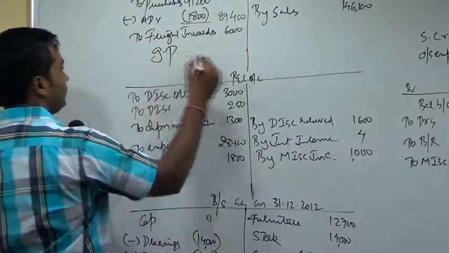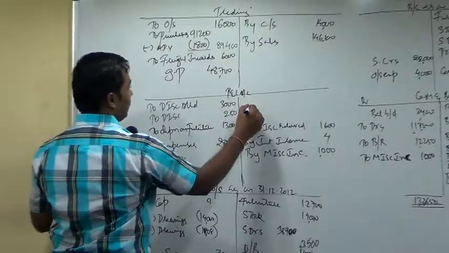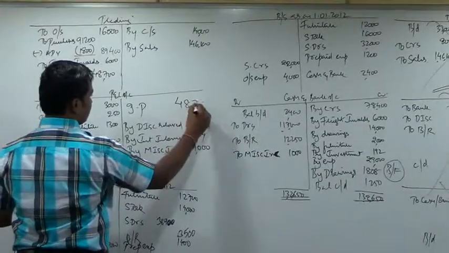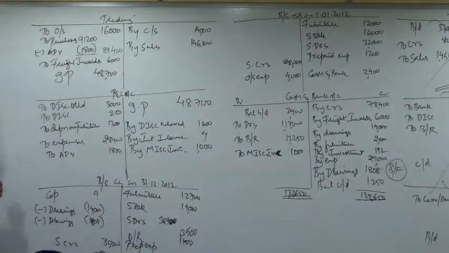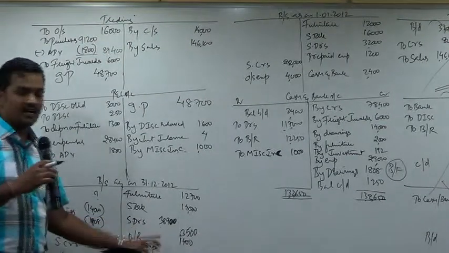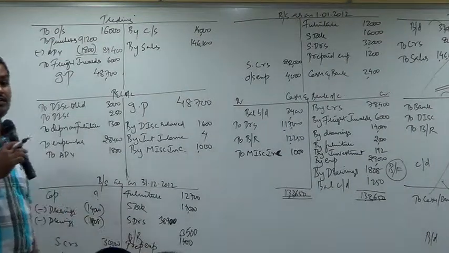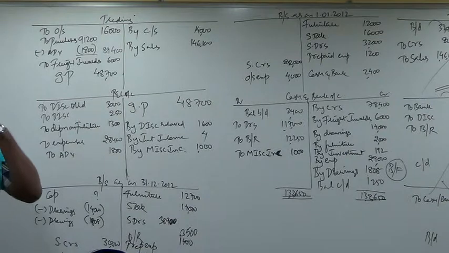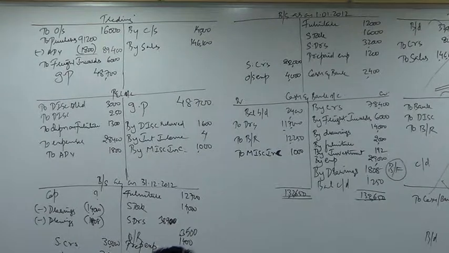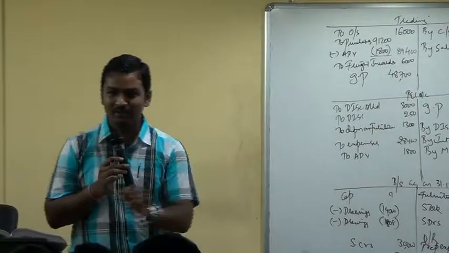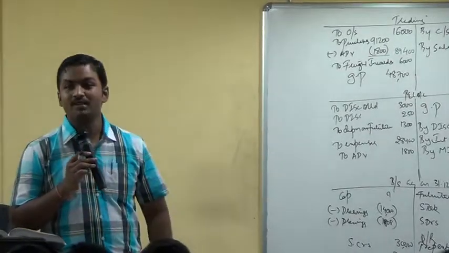Gross profit. Before calculating net profit, calculate provision for bad debts. On 38,900, what is the provision required? 2.5% on closing debtors. 38,900 at 2.5%, what is the amount? When I'm asking a question, I want everyone to answer, boss. If you want to silently solve your problem, I'll also silently solve the problem on the board and go. What is the amount?